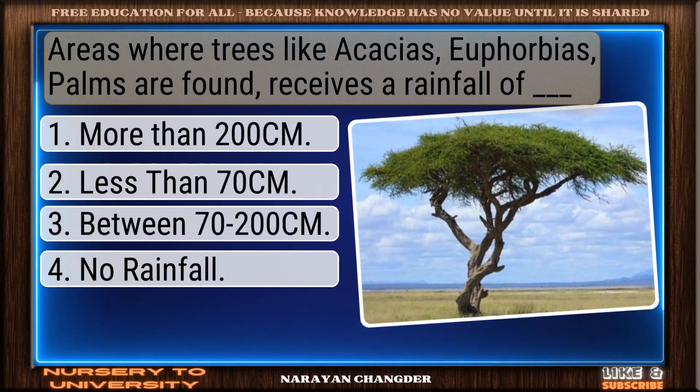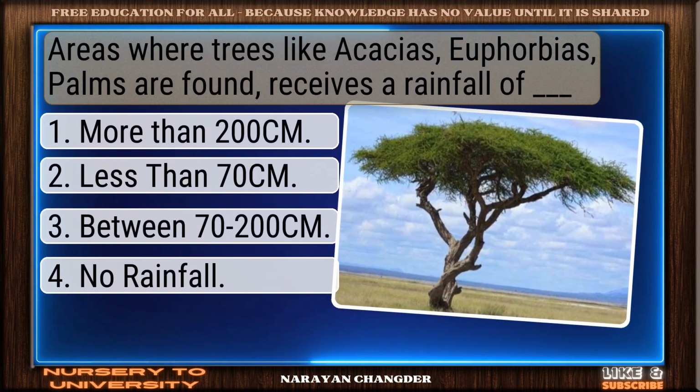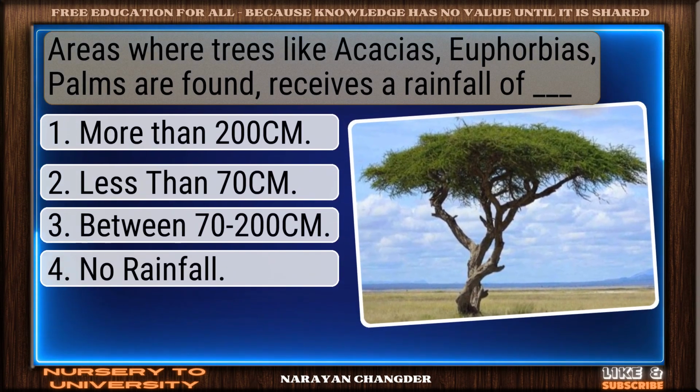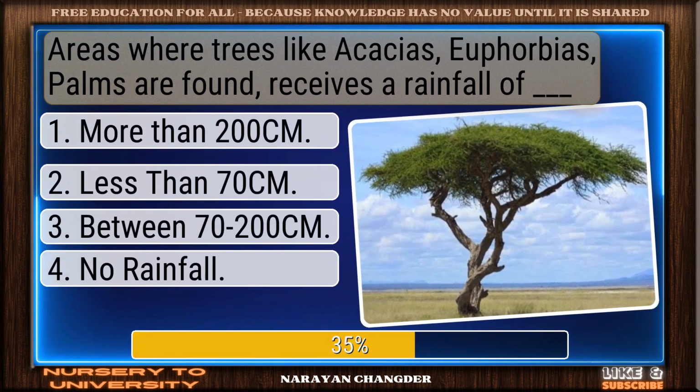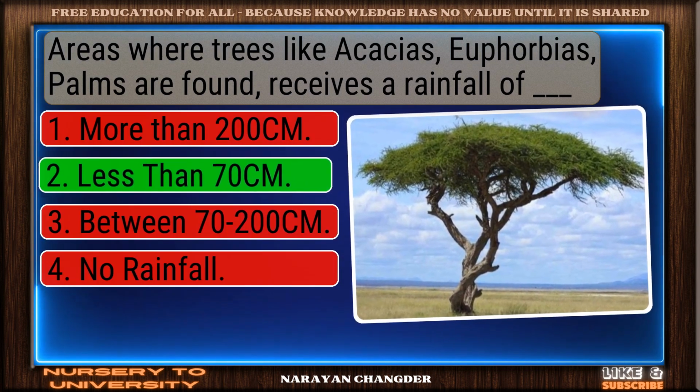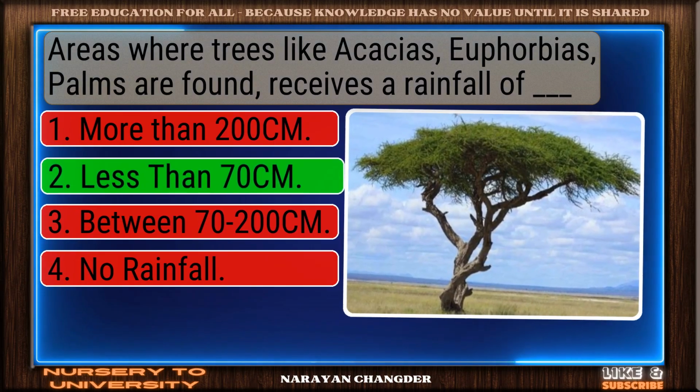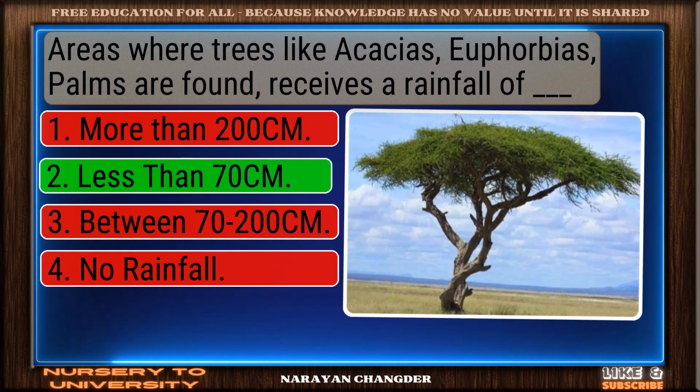Question number 59. Areas where trees like acacias, euphorbias, palms are found, receive a rainfall of dash. Nice work. You chose less than 70 cm, and it is correct.